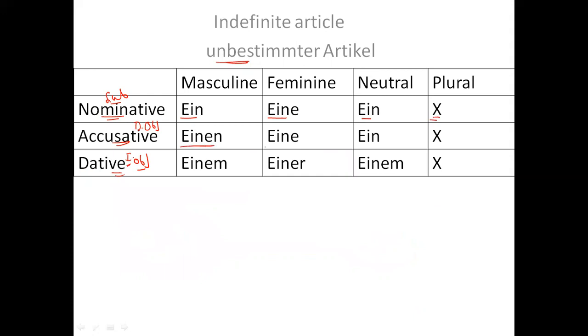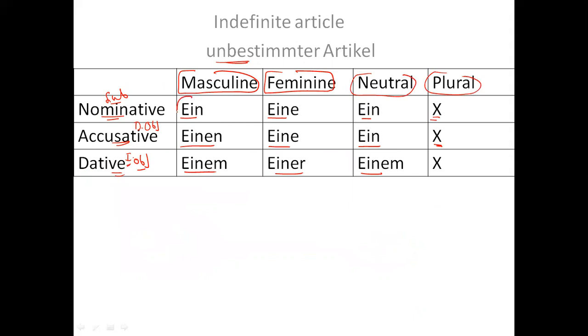Then einen, eine, ein, and nothing in plural. Then einem, einer, einem. This is masculine, this is feminine, this is neutral, and then plural.